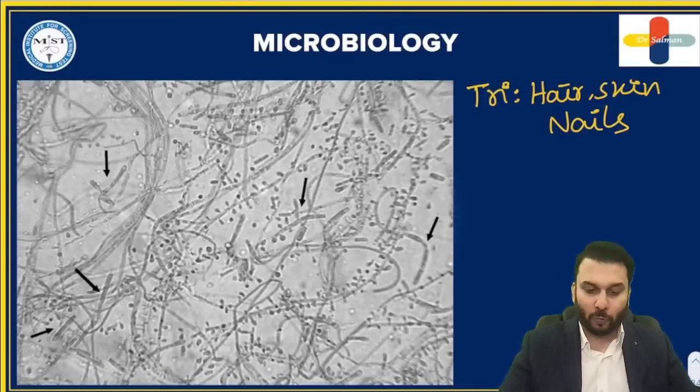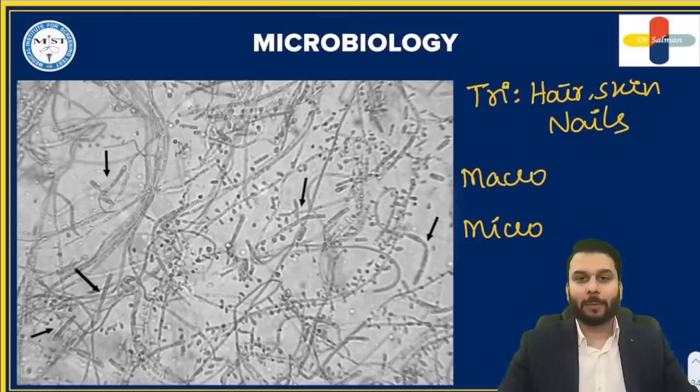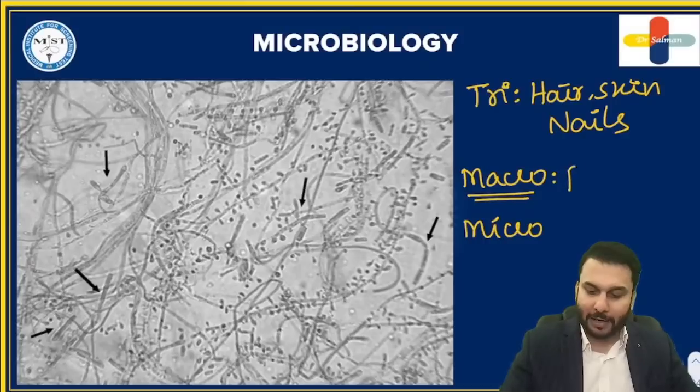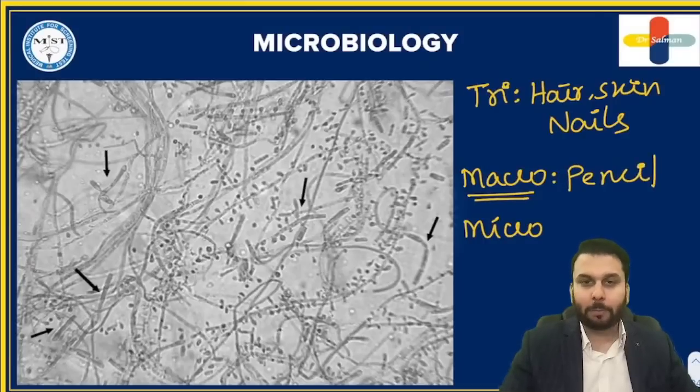Okay. Next, we all know that to differentiate between trichophyton, epidermophyton, and microsporum, there are things we have to look for, known as macroconidia and microconidia. Macro means big. Because they're big, you can appreciate their shape, right? We can remember it like that. Here, the macroconidia are described as pencil shaped. If you look here very clearly, you can see it looks like a pencil, right? These are described to be pencil shaped.